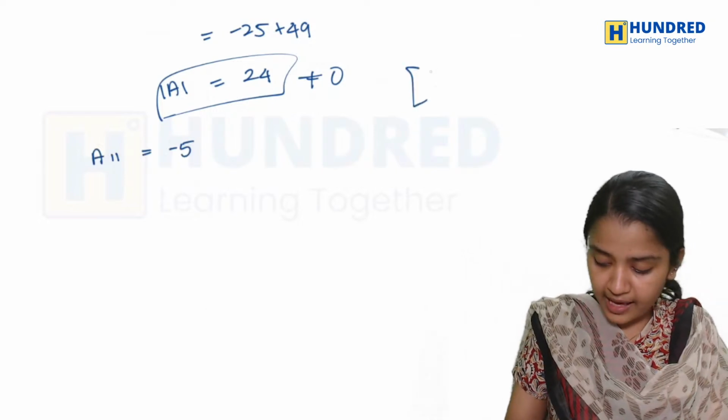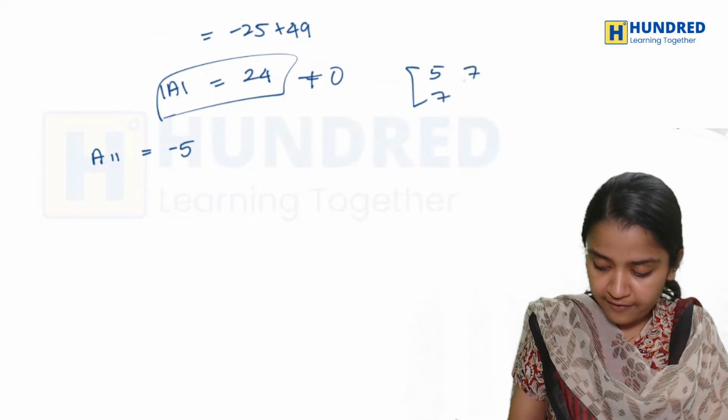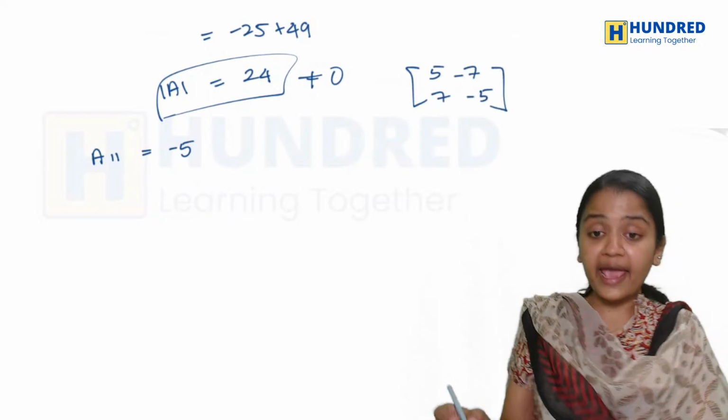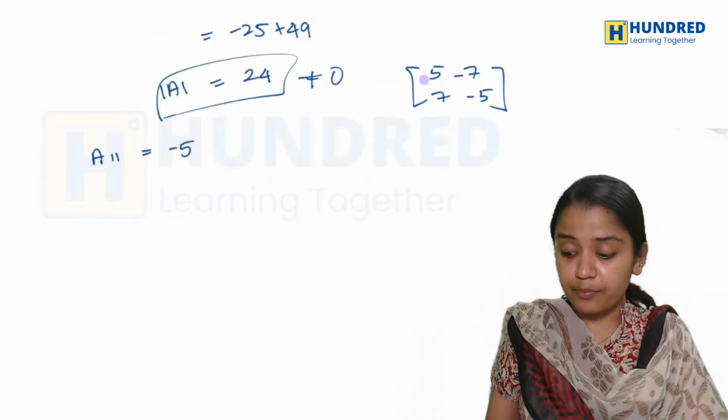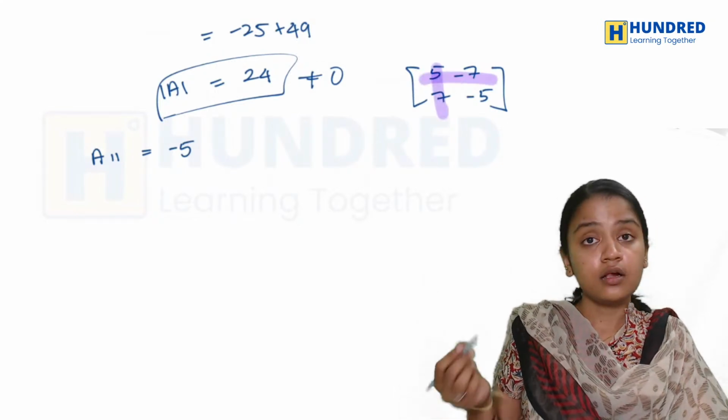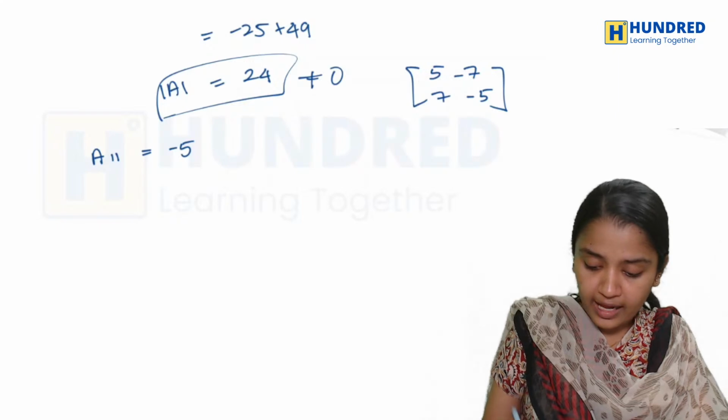So what is my A? My A is 5, 7, 7 minus 5. So A11 means basically I am removing this row and this column. So it is minus 5. Now what happens to the next?